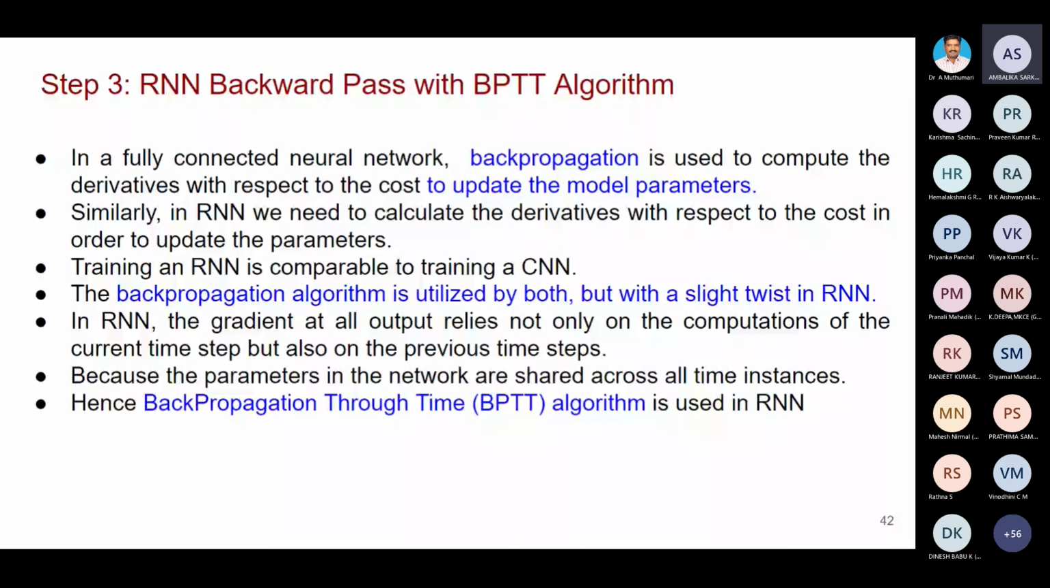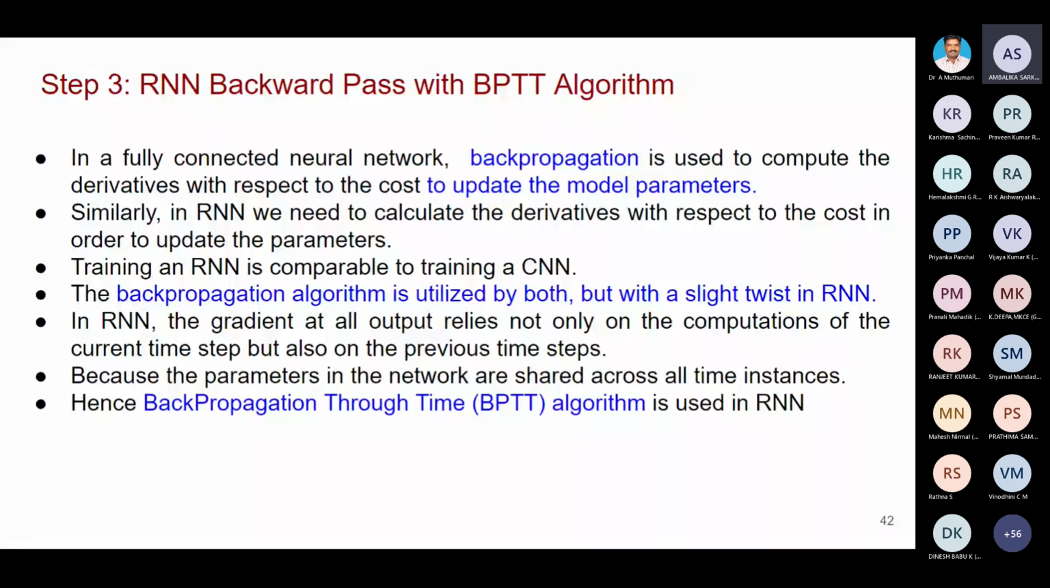Back propagation is used to update the model parameters. This is applicable for RNN, CNN, artificial neural network, everything. But RNN has a special characteristic: it has to update all the model parameters including the time information also. That is very important. The backpropagation algorithm is utilized by both RNN and CNN, but with a slight twist in RNN. So what is that twist?